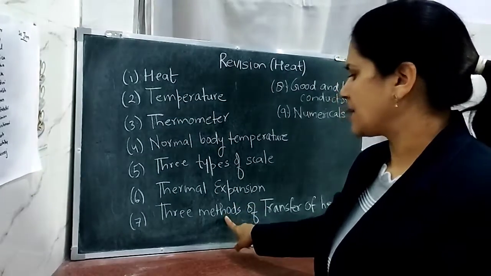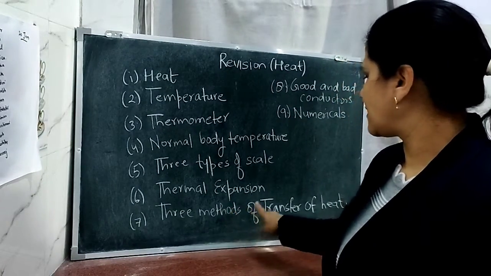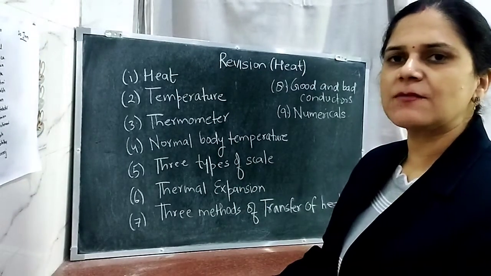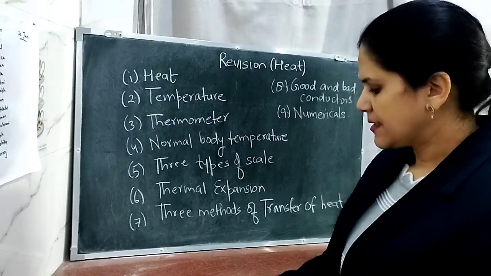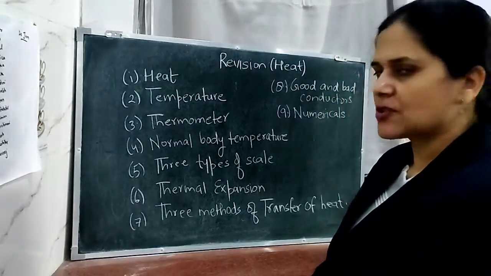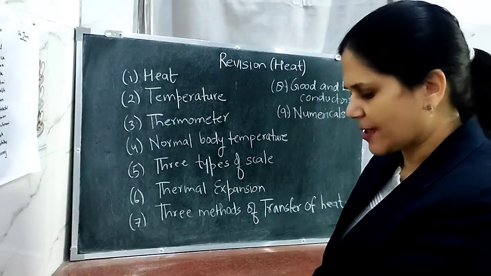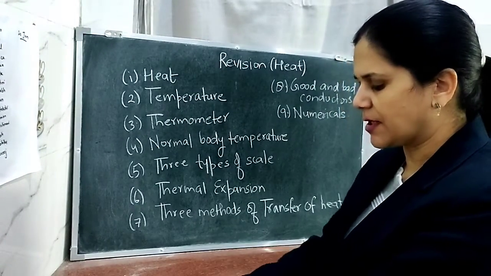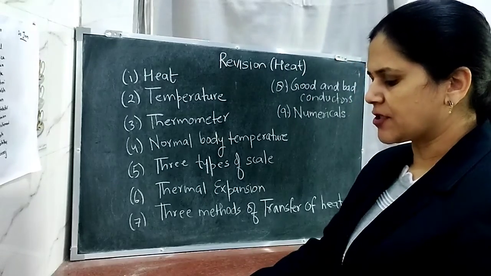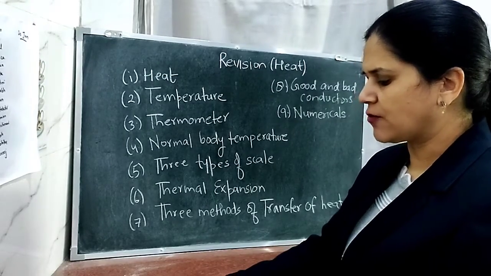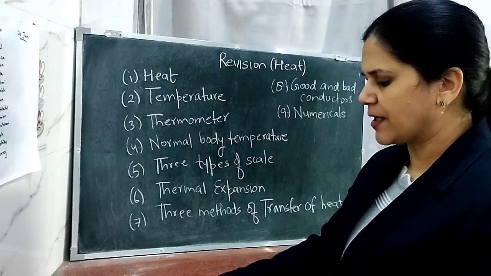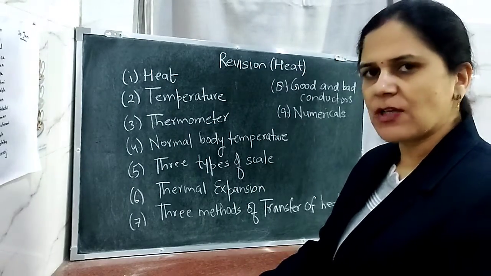Now in the same chapter we will be discussing about the three methods of transfer of heat. The very first method is known as conduction. Second method is known as convection, and the third method is known as radiation. Now what is the meaning of the term conduction? Conduction is the process of transfer of heat from the hot end to the cold end, from particle to particle of the medium.